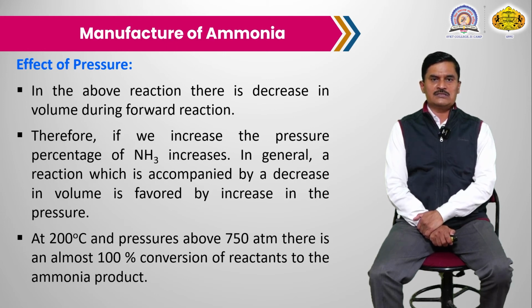That's why in industry they use the optimum pressure. They do not use 750 atmospheric pressure, they use only 200 atmospheric pressure. At 200 atmospheric pressure, the rate of the reaction is faster.